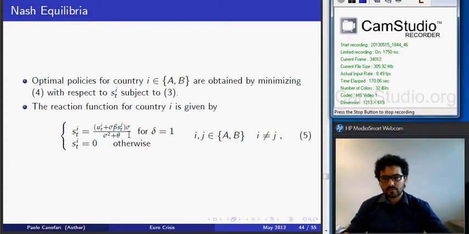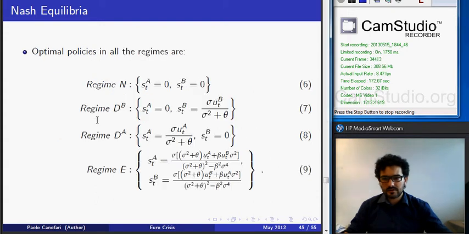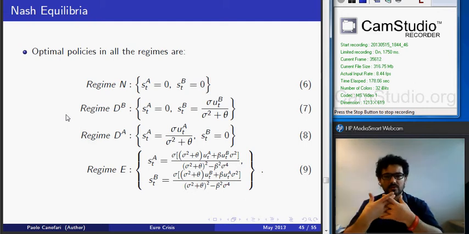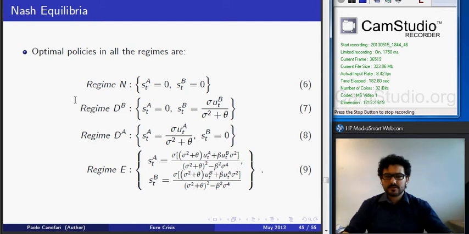So we can compute the possible optimal policies in each regime, and for each one of these policies we will compute the value of the loss function. This means in regime N, both country A and country B stay in the monetary union, so we set SA and SB equal to 0. In regime DB, only country B chooses to leave the monetary union.